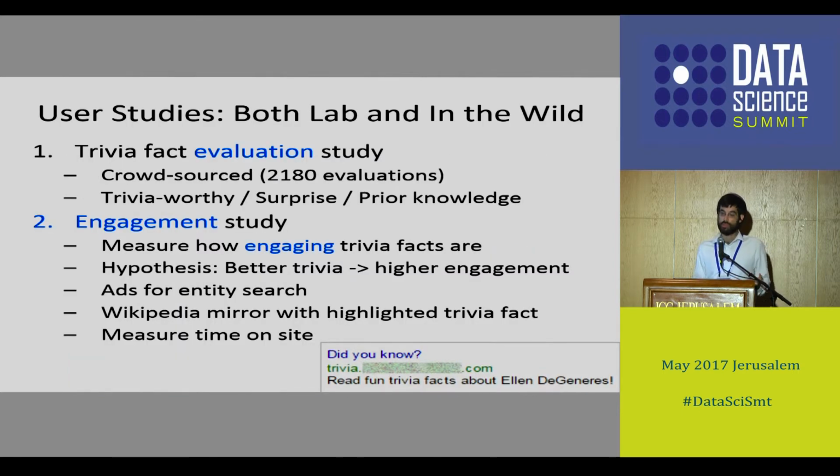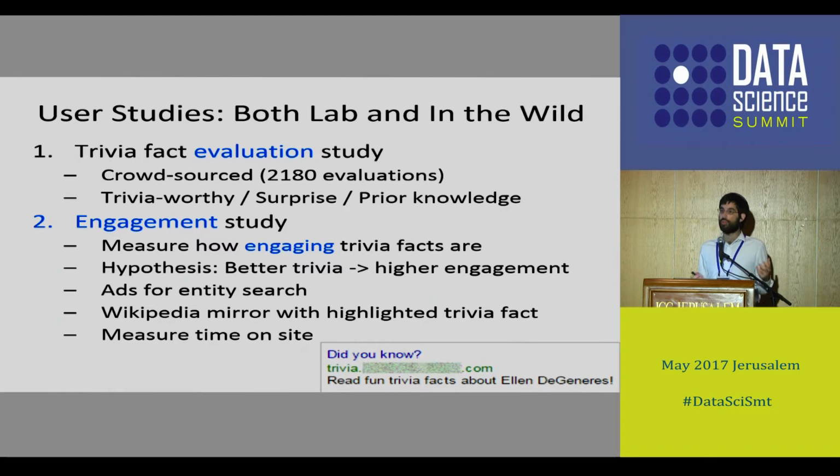And we conduct 2 studies, one in the lab and one in the wild. So the first experiment we did was an evaluation study where we basically went to Amazon Mechanical Turk and we asked users several questions about facts, and we wanted their opinions. So for every fact, we wanted to know how trivia-worthy it is, whether it's surprising, and whether the user previously knew this fact.